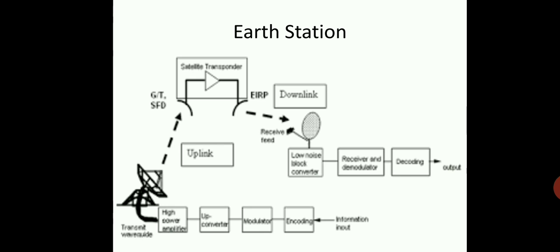This antenna transmits to the satellite transponder, then downlink to the local low noise block converter. Then the receiver receives, demodulates and decodes, giving the receiver output.